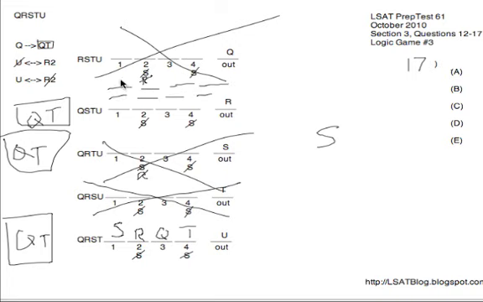So on the top possibility, I'll put QT on 1 and 2. Second possibility, I'll put QT on 2 and 3. And the third possibility, I'll put QT on 3 and 4. Now, since U is in, we know R cannot be second. So therefore, I'm going to put R not on 2 here. The bottom possibility, you see, doesn't work out because we have R and S remaining.